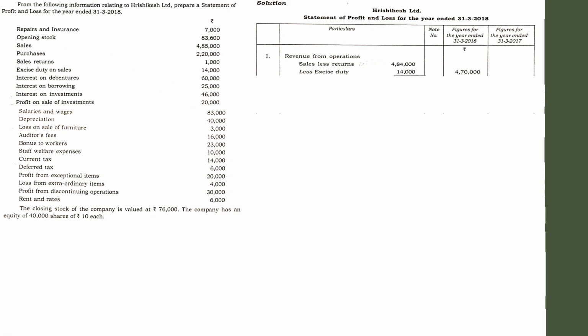Now you can go for other types of income. So check whether any other sorts of income are given in the question. Yes, there is one item, interest on investments. Profit on sale of investment also has to be considered. Loss on sale of furniture.